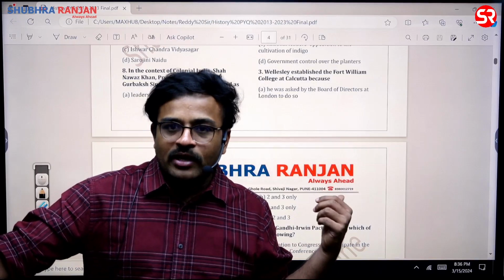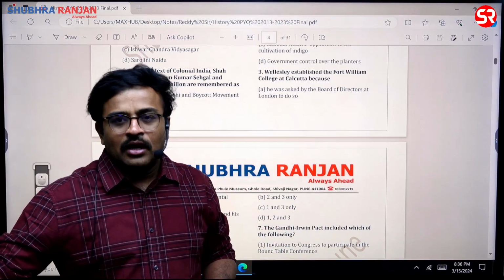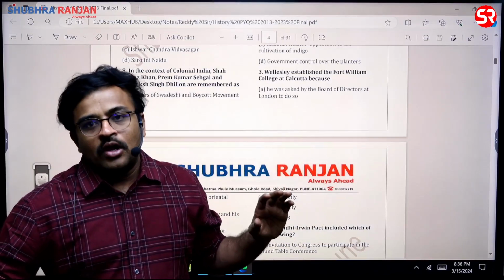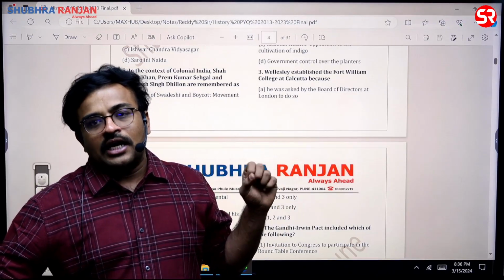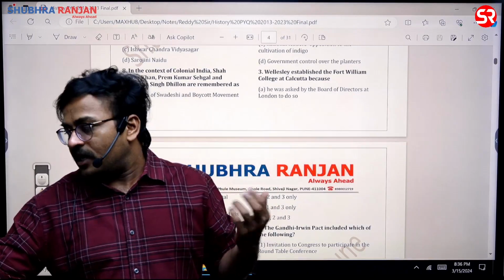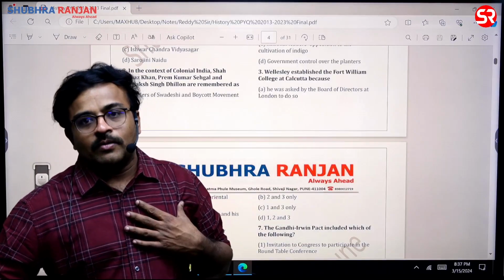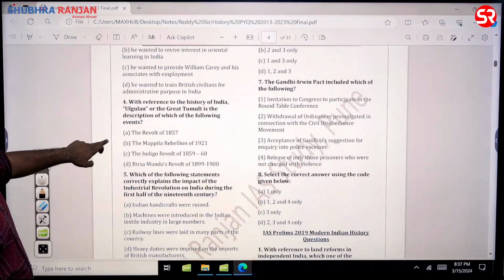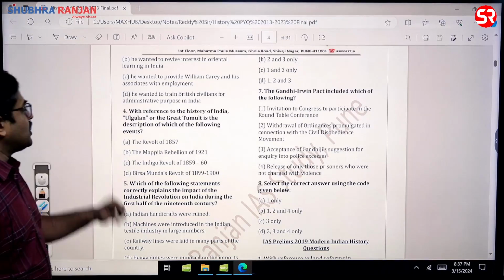So in fact, they are very important people, sir. Fort William College: he established this college in order to train the civil servants, sir. But this college did not survive for quite a long period of time. It was replaced by the East India College of the British, which they established in Great Britain at a place called Haileybury in Hertfordshire. Haileybury is the place where they established their college to replace Fort William College, sir. So what is the answer for this question? He wanted to train British civilians for administrative purposes in India is the answer for this question, sir. D is the answer.